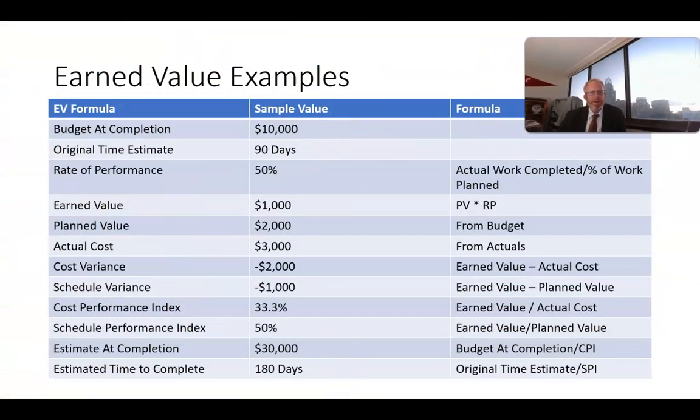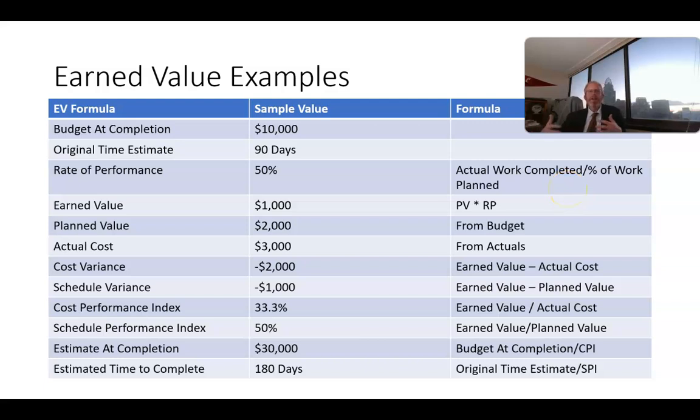Now that we've had some experience with the formulas, let's practice a little bit with some numbers. So I have a project here, and I have a budget at completion of $10,000 and an original time estimate of 90 days. First of all, this earned value calculation we see on line 4 is the planned value times the rate of performance. And this gets into a circular formula, because the rate of performance says how much did we get done. We can compute that by looking at the actual work completed divided by the percentage of work that was planned at this point in the project.